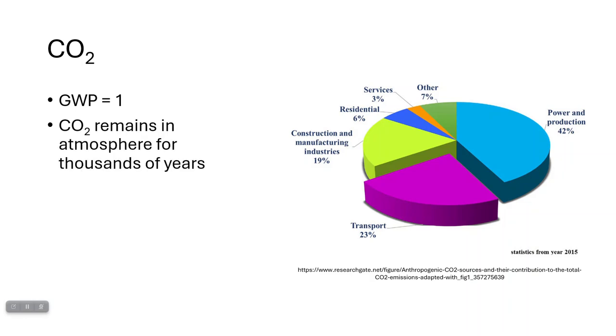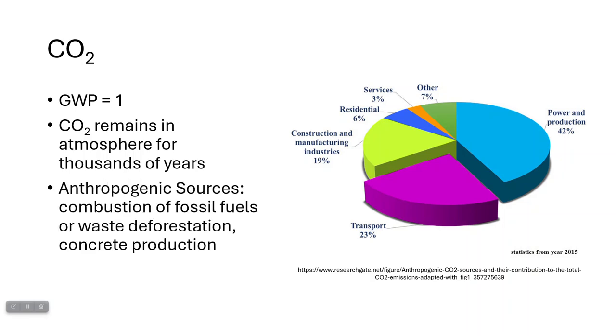CO2 can remain in the atmosphere for thousands of years. So, in 1,000 years, some of the CO2 that's being emitted right now may still be in the atmosphere. Where does that CO2 come from? Well, the biggest chunk by far is combustion of fossil fuels or waste.